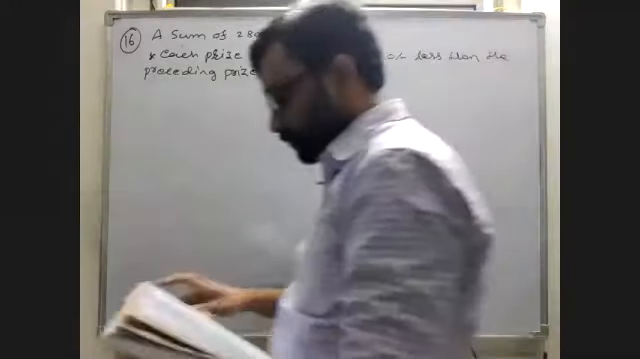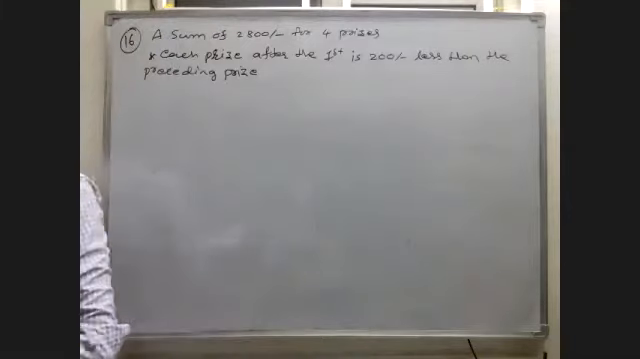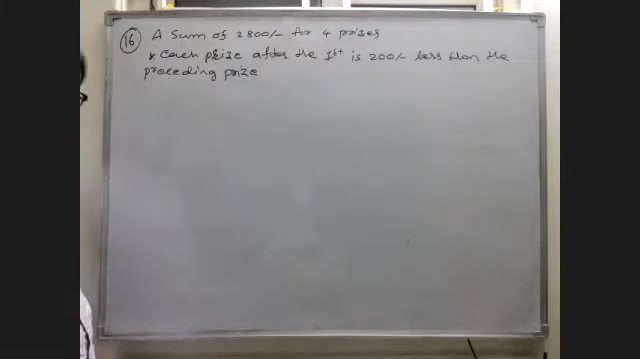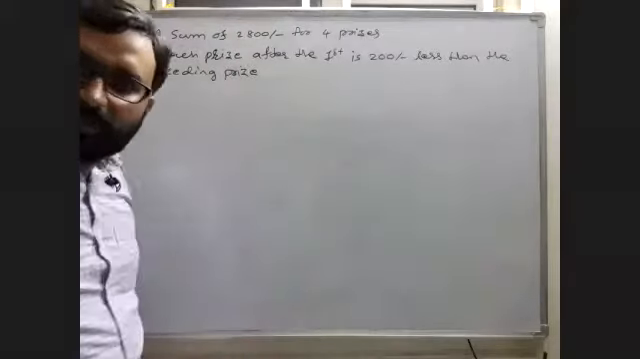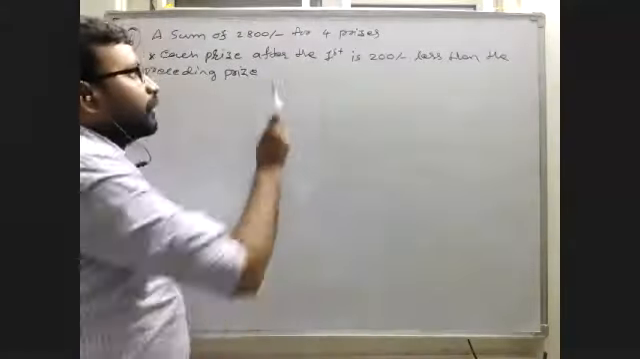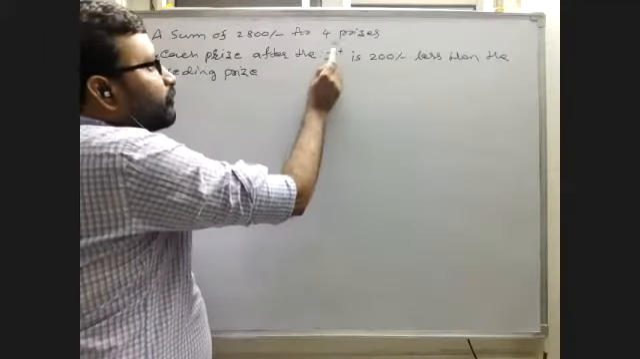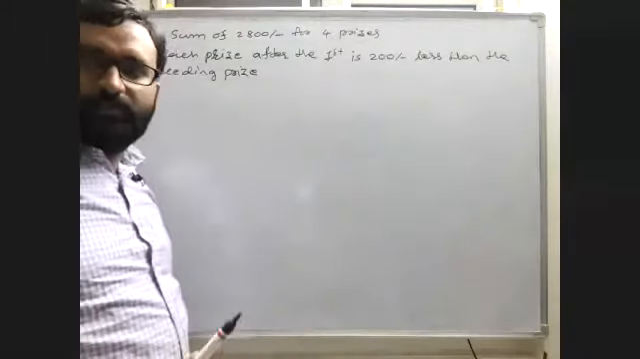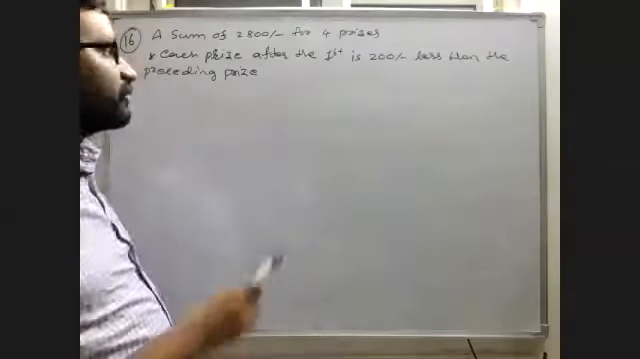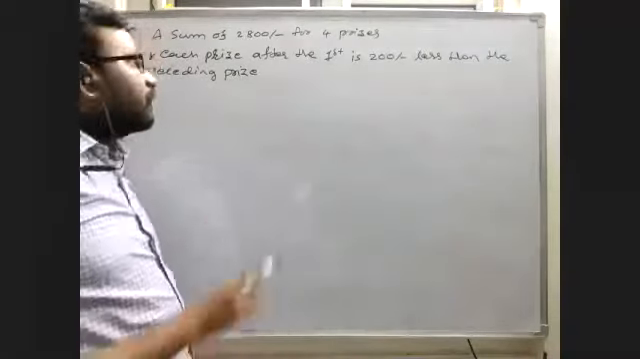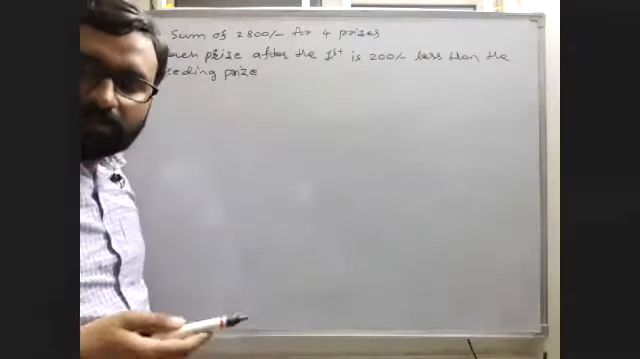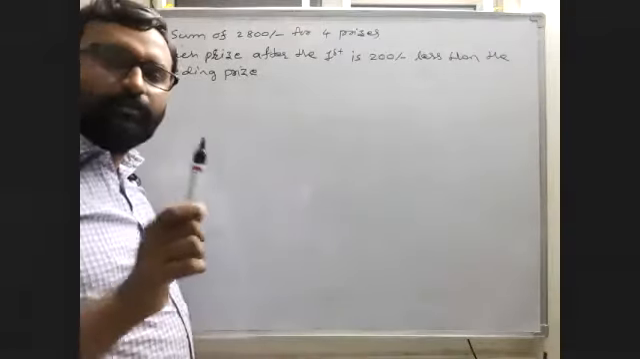Listen, 16th question. The question I'm explaining, you should understand it. It is a very important question. A sum of rupees 2,800 should be distributed for four prizes. The total sum is 2,800. How do we have to distribute? That is a very important part.